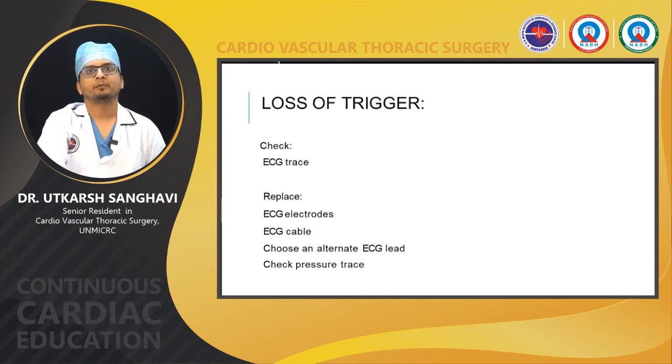Now coming to what happens if sometimes the trigger is lost. First of all, if the patient is on ECG trigger, check whether the ECG leads are proper, if the trace is coming properly. If the ECG trace is not proper, change the ECG electrodes, change the ECG cable, choose an alternate ECG lead or change to the pressure trigger.